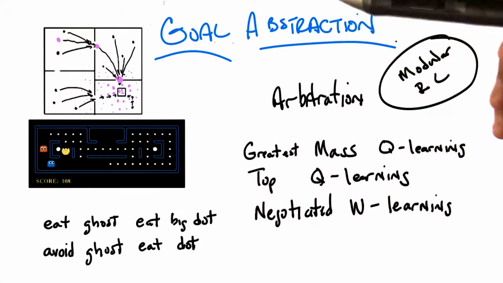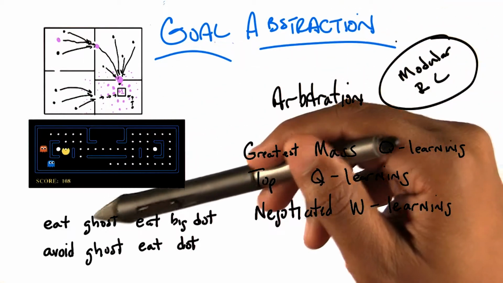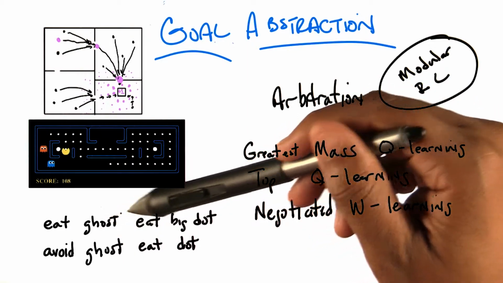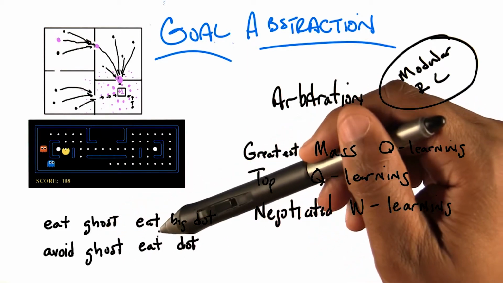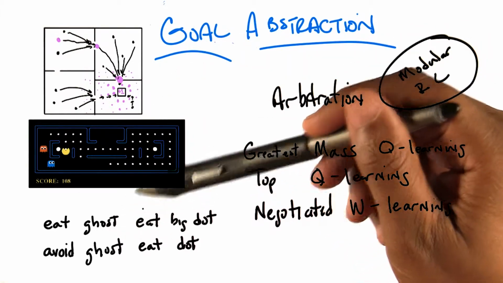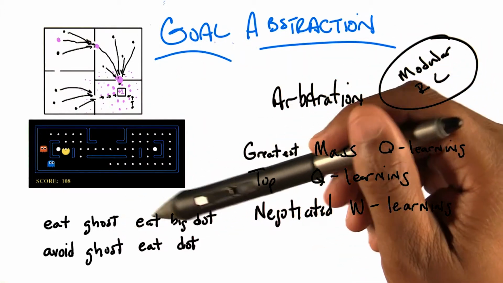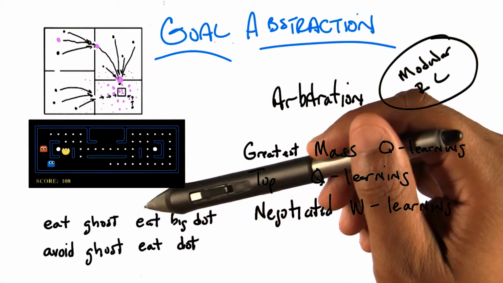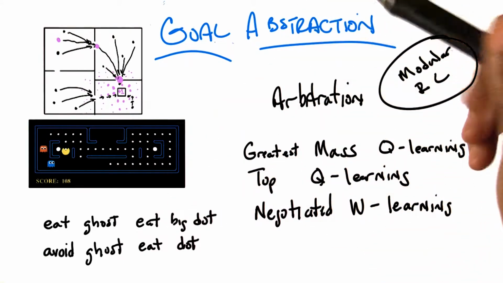And that just captures the idea that we've divided the world into a bunch of modules, or what we might call options, or temporally extended actions. And these things always have goals associated with them. They're always trying to do something or accomplish something. They're different modules, and we're the operating system, and we need to decide which program we're going to let run next.